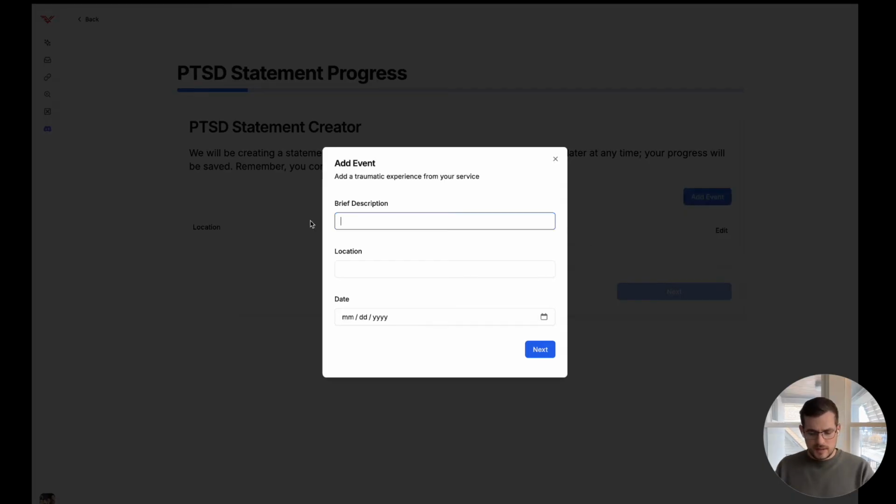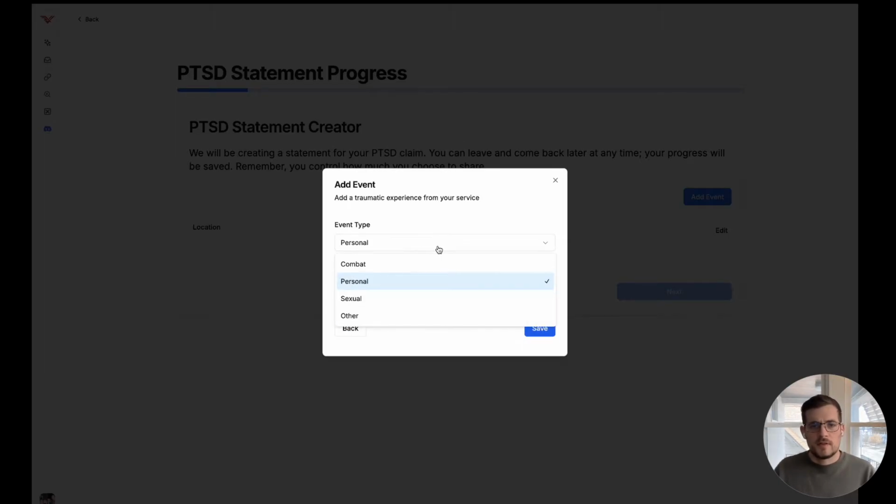Okay, and here's where I'm going to make stuff up, and also you're going to see how terrible I am at spelling. So I'm going to say helicopter crash in Hawaii, where I had to rescue injured Marines. Location, we're going to say Honolulu, Hawaii. I definitely spelled that all wrong, but that's okay. 0101, and let's just call it 2000.